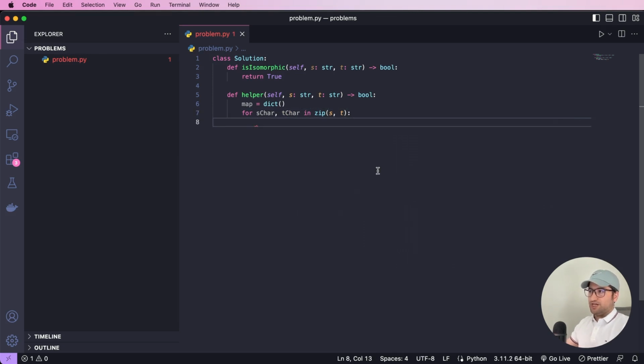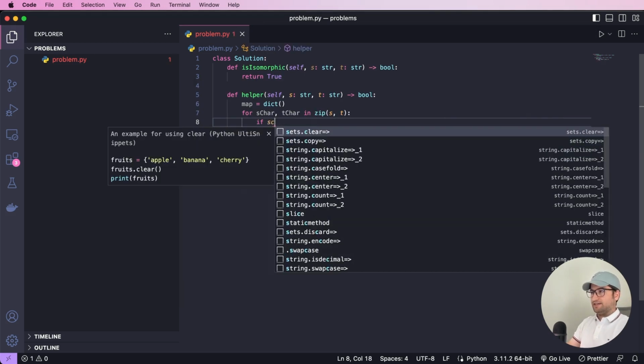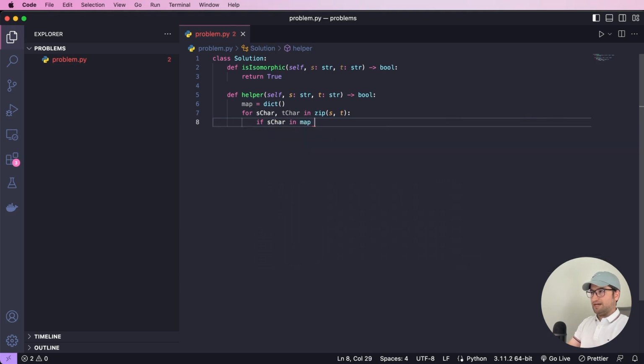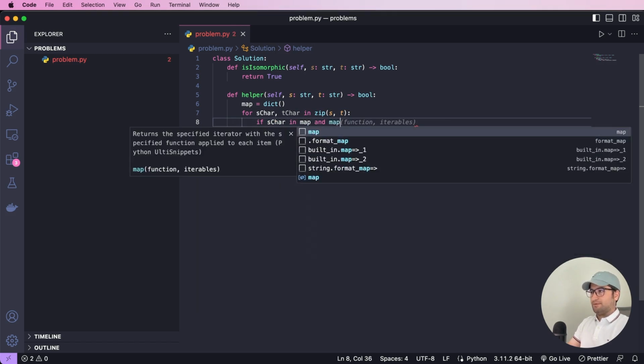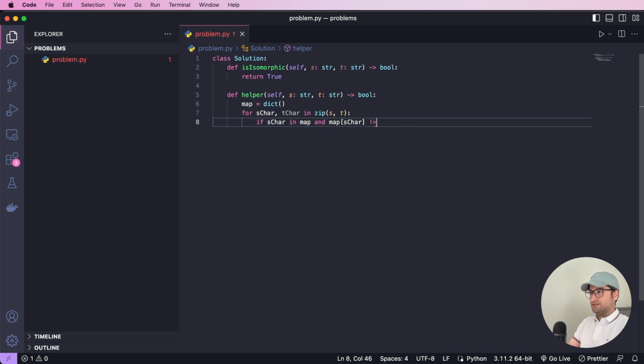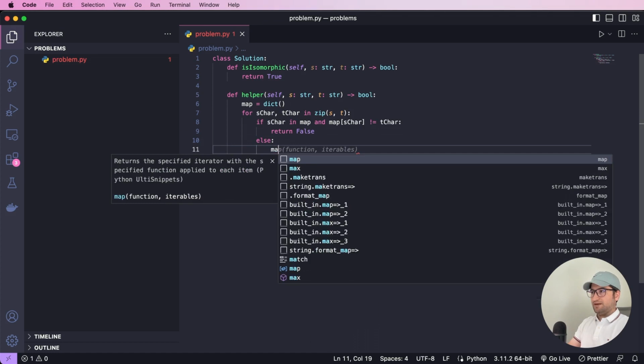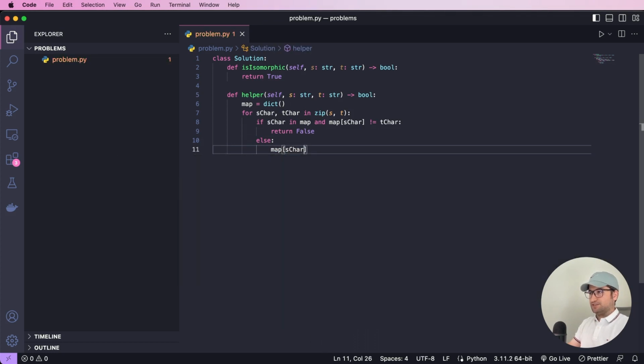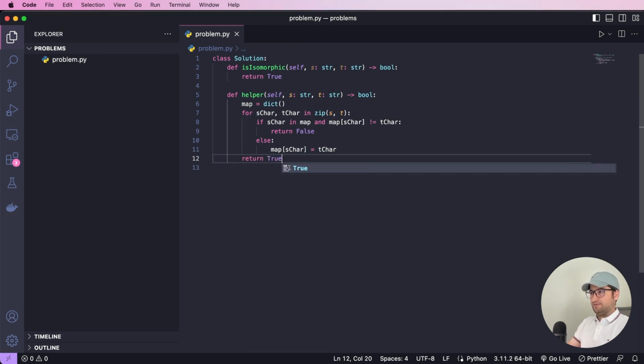Then we want to check whether the mapping for s_char is equal to t_char or not, right? So let's say if s_char in map and the map for s_char is not equal to t_char, then this is not isomorphic. So let's return false from this function. Else, we should say map for s_char is going to be t_char, right? And at the end we can return true from this function.